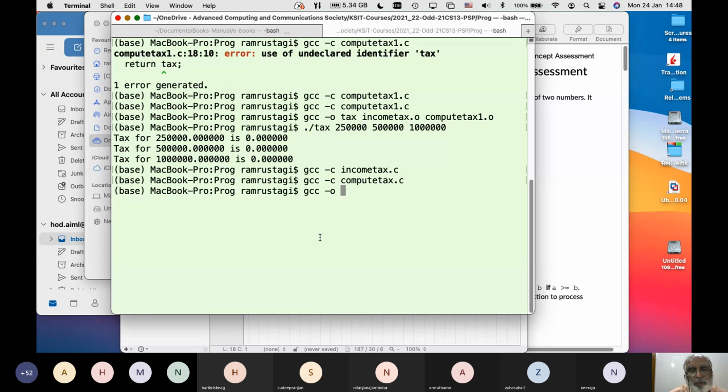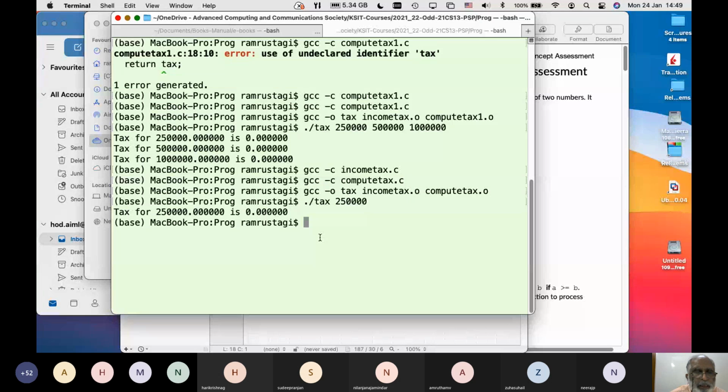I can say my output is tax computation. Income tax.o is my compiled main file, and compute tax.o is my tax function file. And now I can run tax computation with 250000. The tax would be 0. That's what it's saying. For the income 2,50,000, tax is 0.